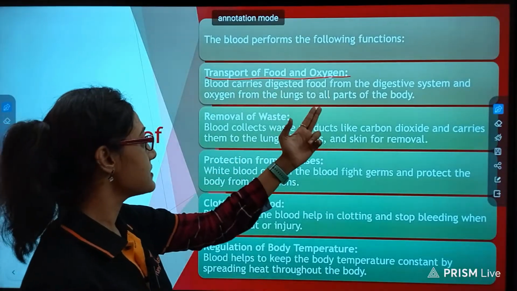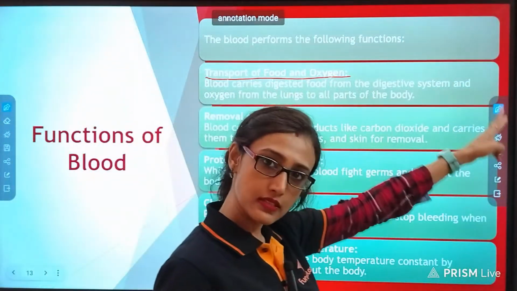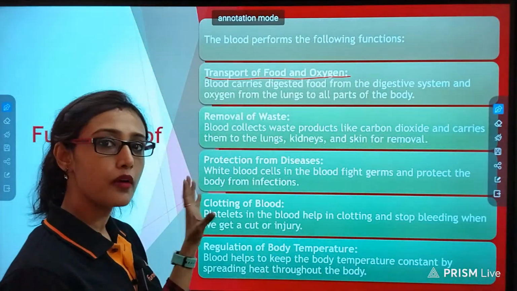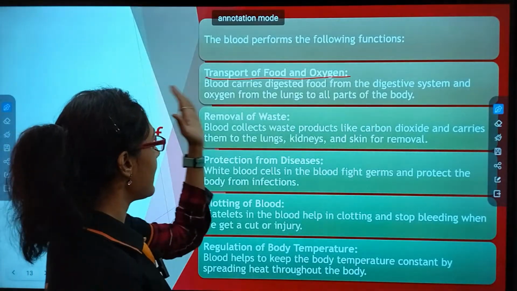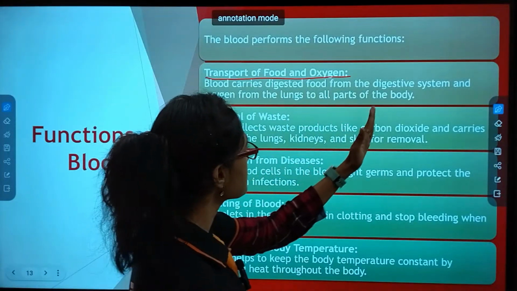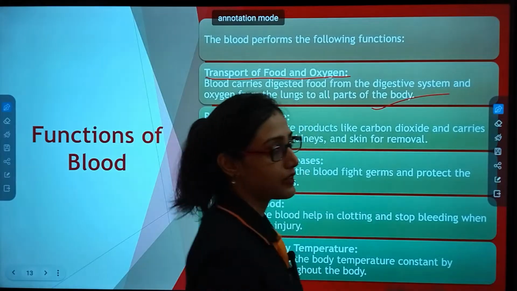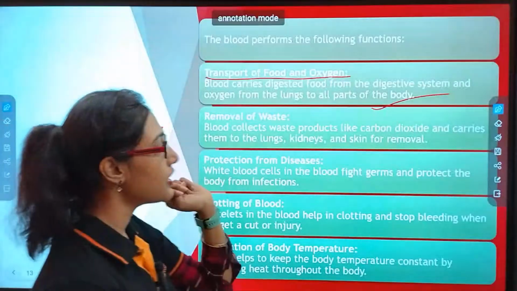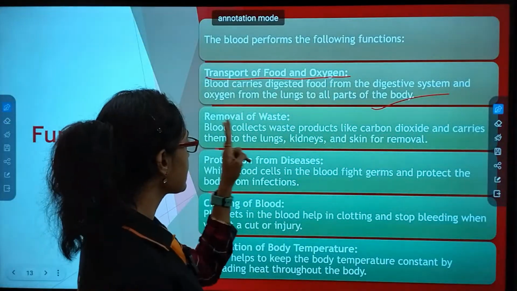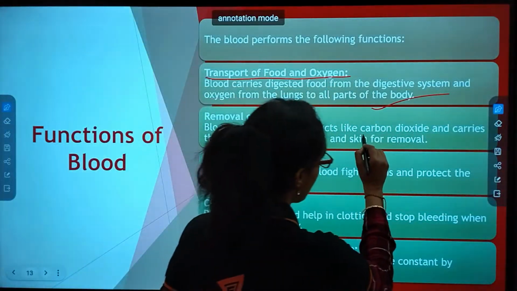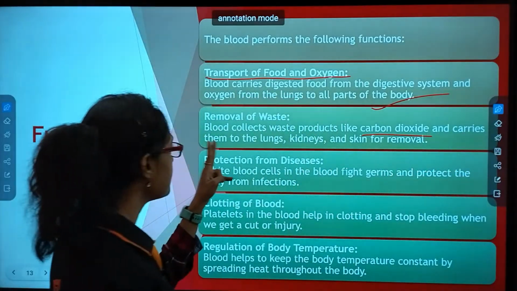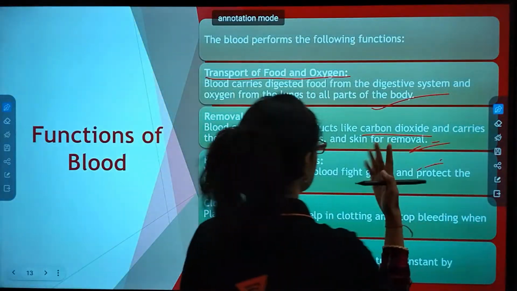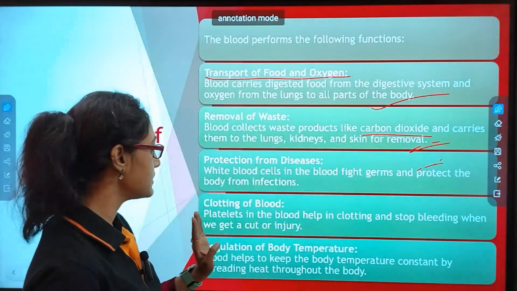Blood carries digested food from the digestive system, obviously, because from the digestive system the food is being absorbed in the blood only, and oxygen from the lungs to all parts of the body, and also carbon dioxide from all of the parts of the body back to the lungs. Blood carries waste products like carbon dioxide and carries them to the lungs, kidney and skin for removal. See, you have already known this.